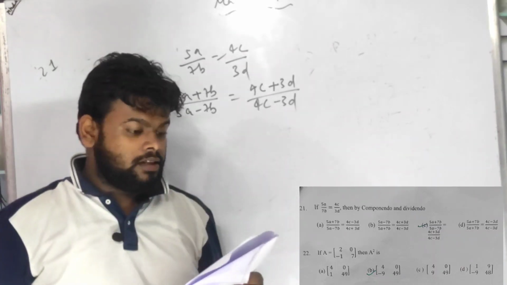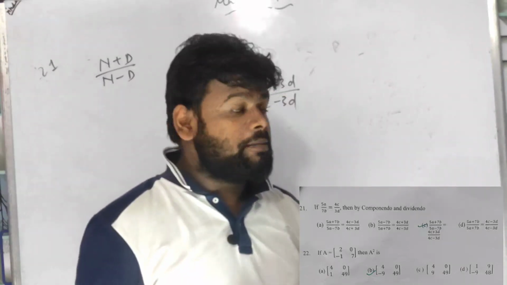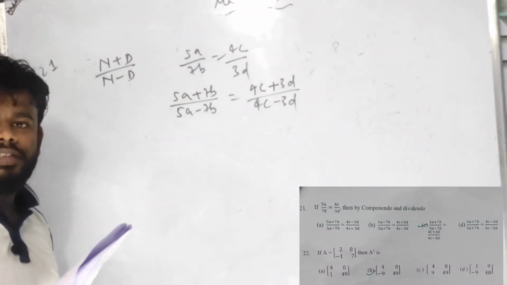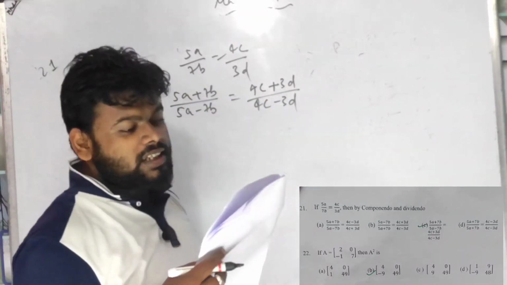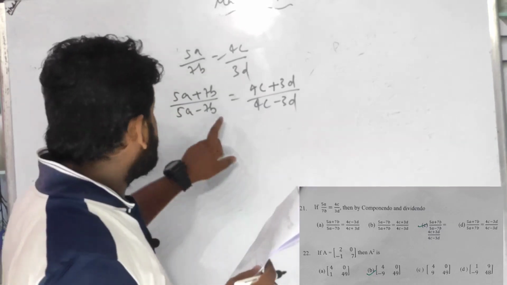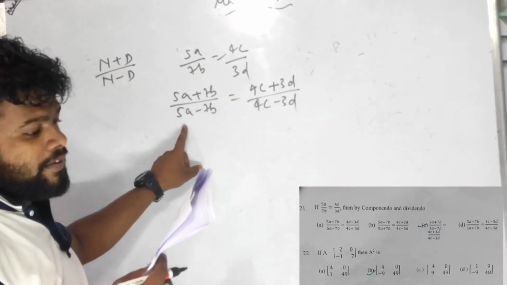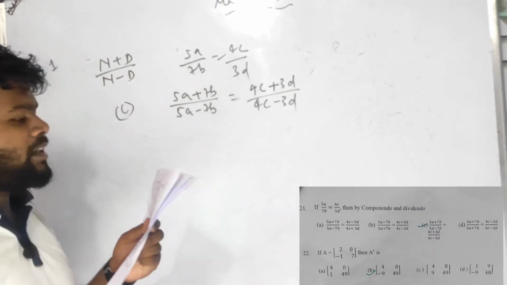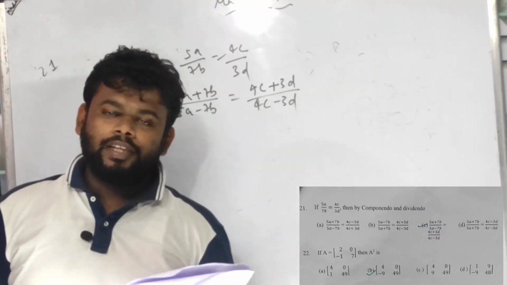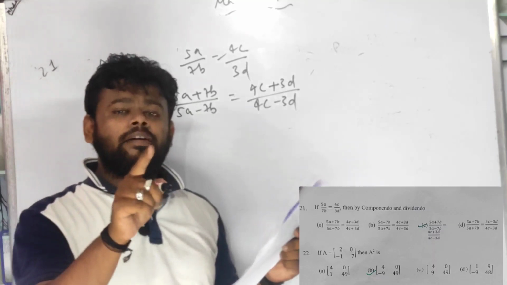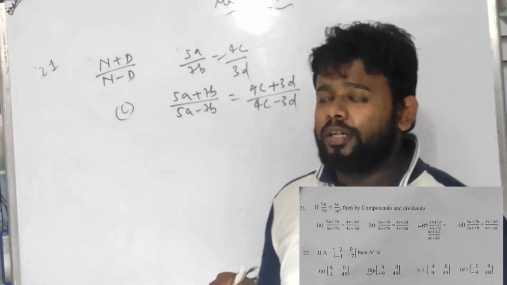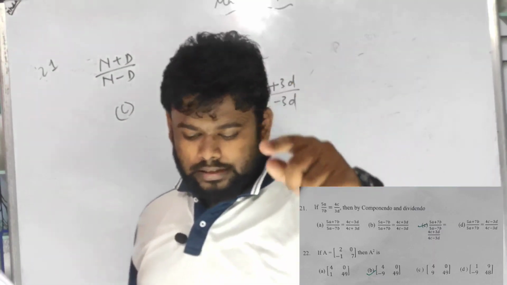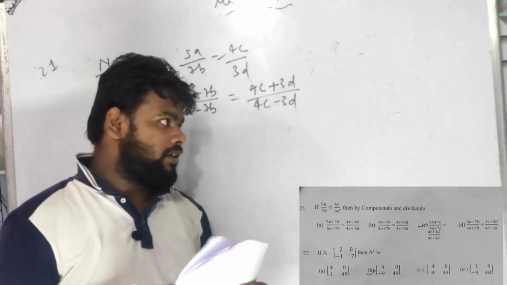Option B, 5a minus 7b. No. Option B is incorrect. Option C, it is given 5a plus 7b. Yes. Option C is correct. 21 का option C correct और option D भी incorrect. Is it clear? So moral of the story, componendo dividendo is numerator plus denominator upon numerator minus denominator. याद रखो, पूरा put it inside of memory.